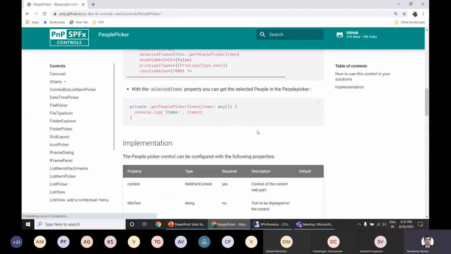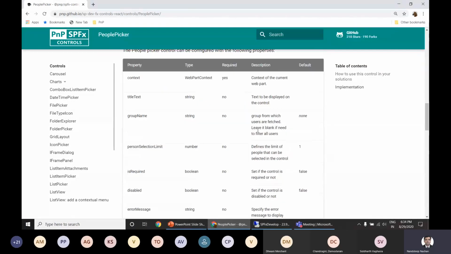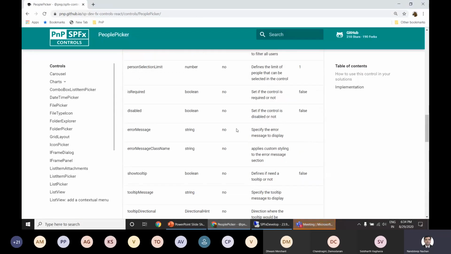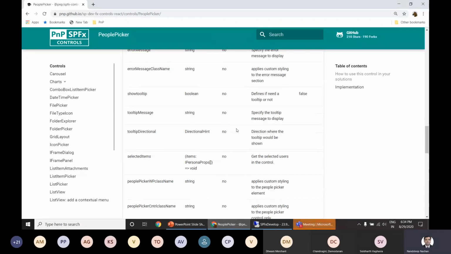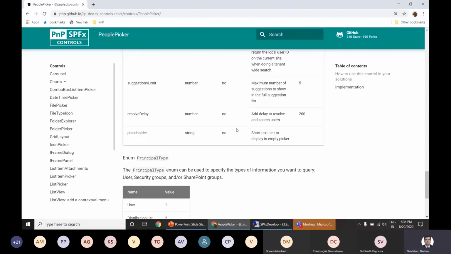So each of these controls gives you a simple implementation and then a few of the properties which you can use, as well as you can extend. So for example, if you want to extend on how this control should be rendered, or what things should happen when there is a click, even then you will be able to do it.